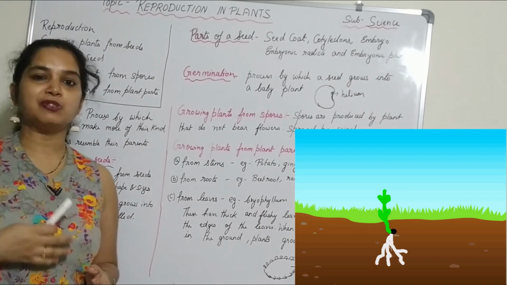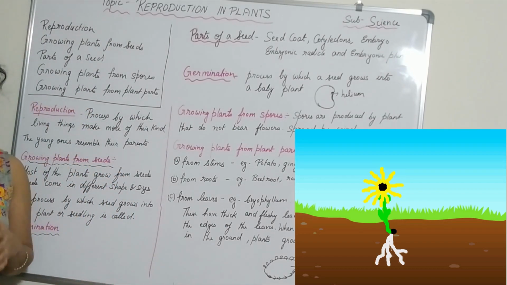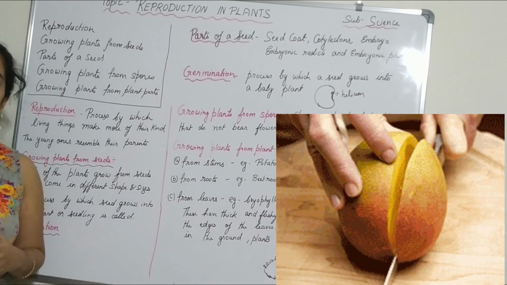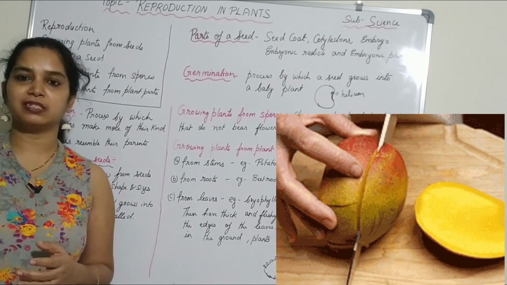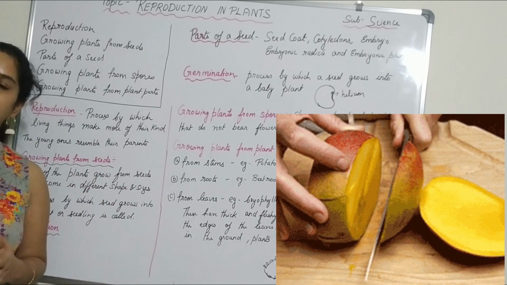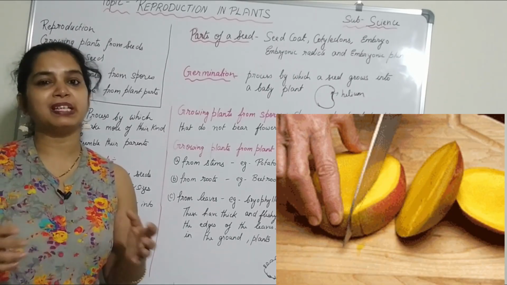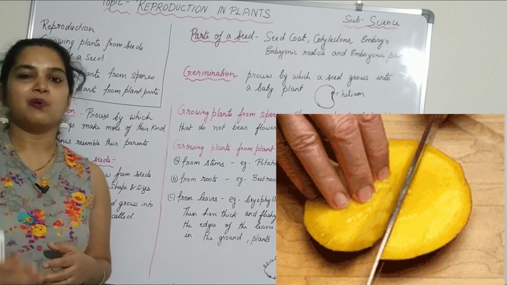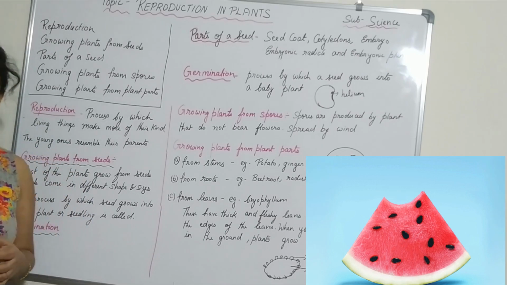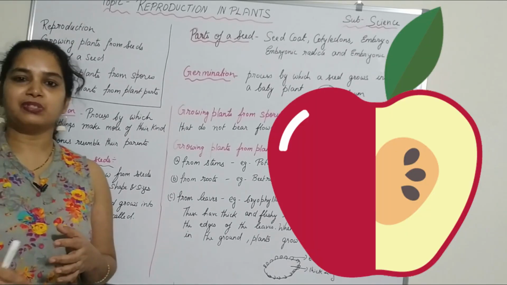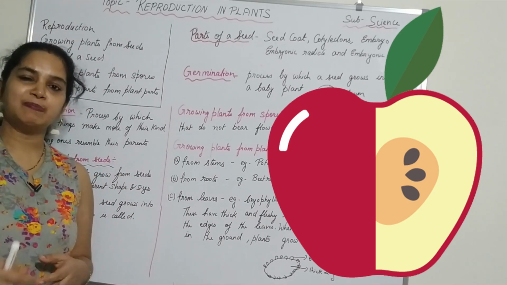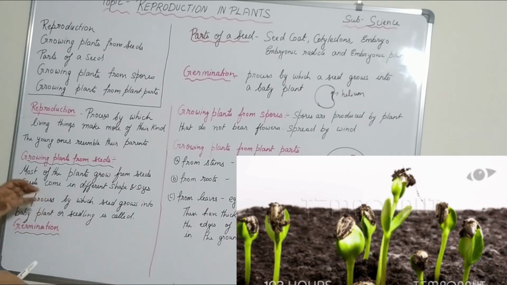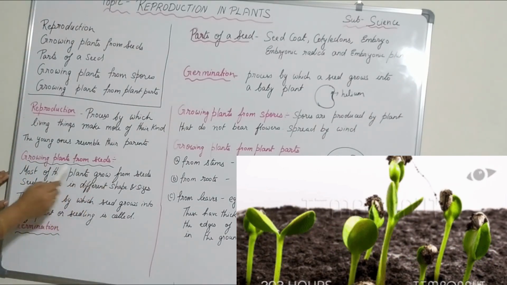Almost all plants grow from seed. Take the examples of fruits and vegetables, they generally grow from seeds. But some fruits contain one seed, some contain many seeds, or some contain few seeds. For example, the watermelon contains many seeds inside, and they are very small. But the mango contains one very large seed. In the apple you can see a few seeds inside. So when all these seeds are planted in the soil, they grow into a new plant or a seedling. So most of the plants grow from seeds.